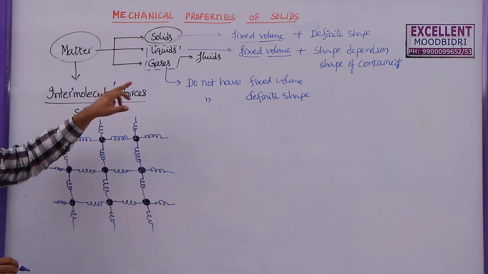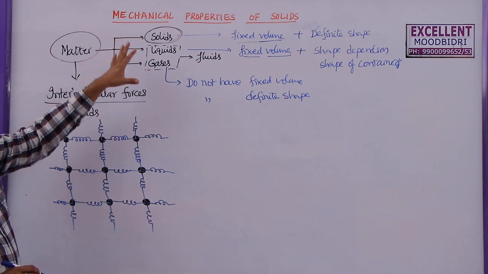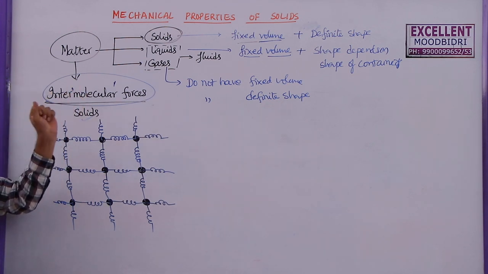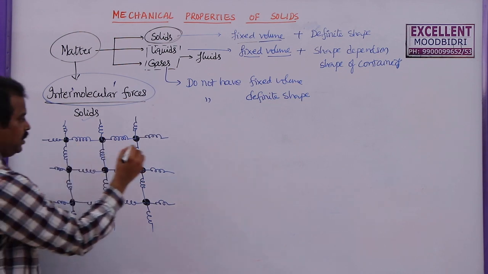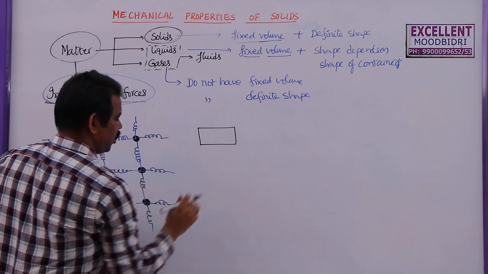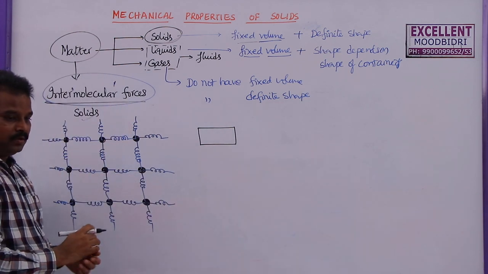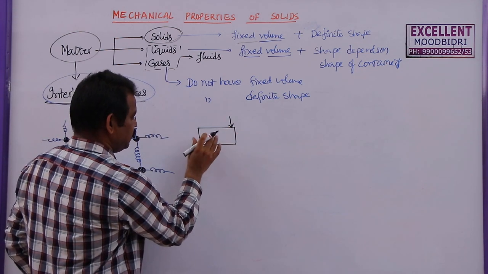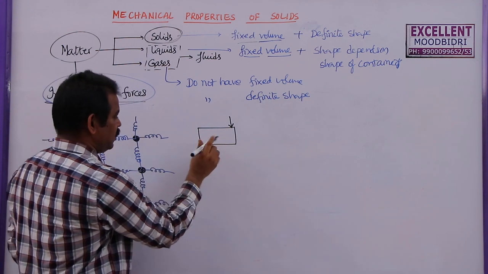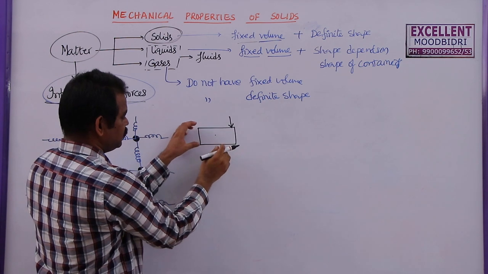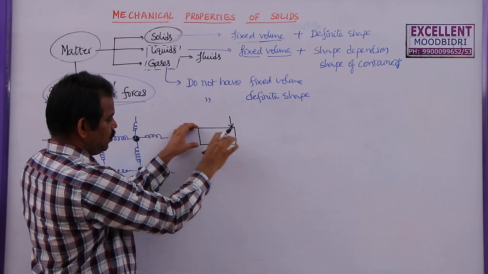The properties exhibited by solids, liquids and gases depend on these intermolecular forces. Now, what are these intermolecular forces and what is the effect of these intermolecular forces on solids, liquids as well as gases? Here, suppose you take a solid block. Now, if you apply some force on this one, what happens? If it is a rigid body, generally this rigid body will move down. If you apply force not at the center of mass, somewhere here, if you hold it at this side, it will rotate about this point.